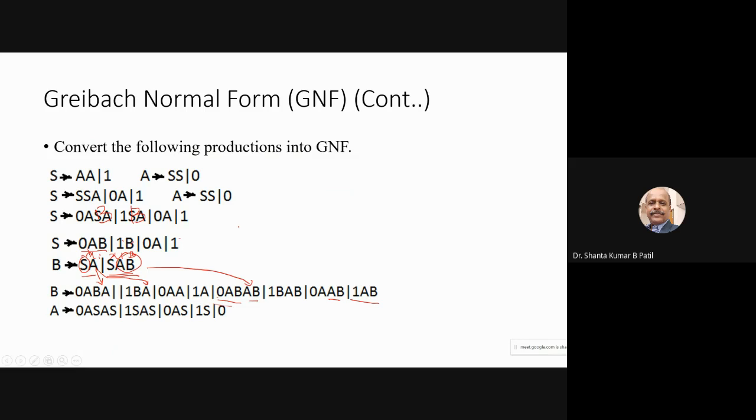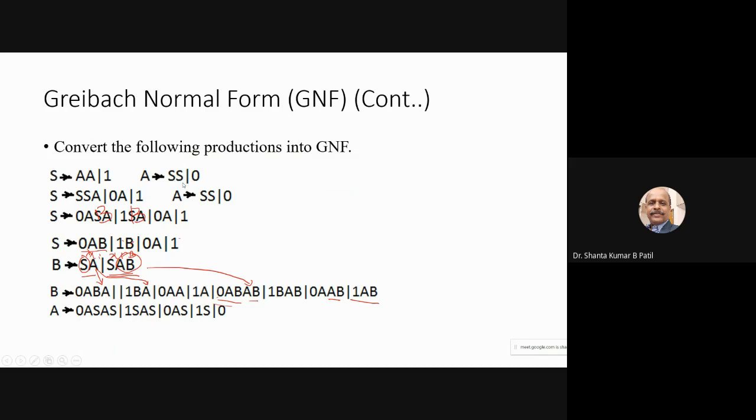All the S productions are now in Greibach normal form, whereas the A productions are not yet in Greibach normal form. Again, as usual, make the S productions Greibach normal form, and by making use of these you can convert the A production into Greibach normal form. Substitute S one time as 0AB, so 0AB, or you can substitute 0A SA, yes as it is. One time substitute S as 1SA, yes as it is.